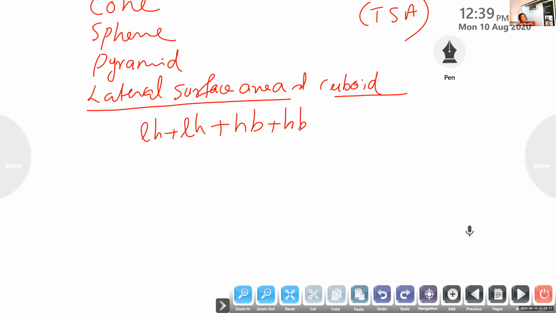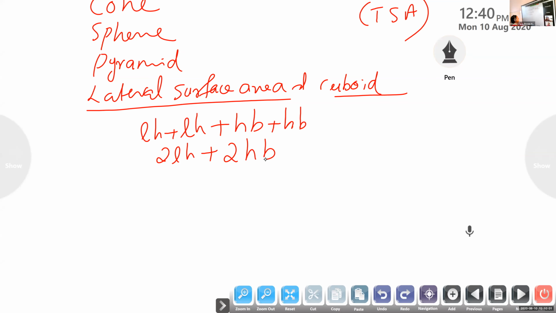Okay, and the two side faces have sides H and B. For this rectangular box, the sides of these two faces are H and B, so their areas are HB plus HB. All of you understood how that 2LH and 2HB came? Yes, ma'am. Okay. So 2LH plus 2HB.